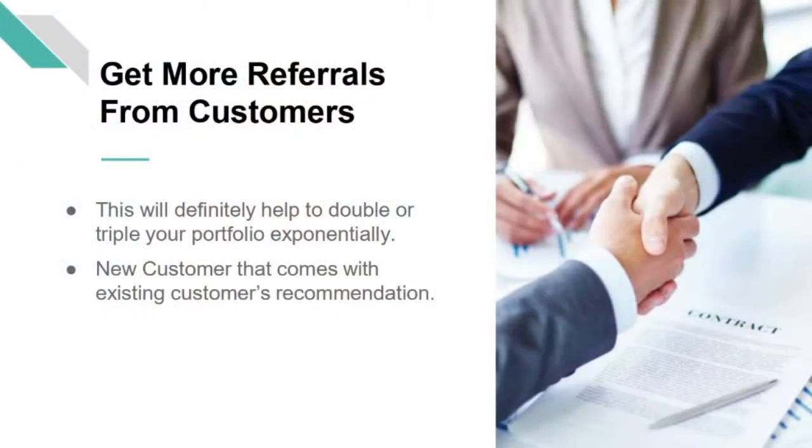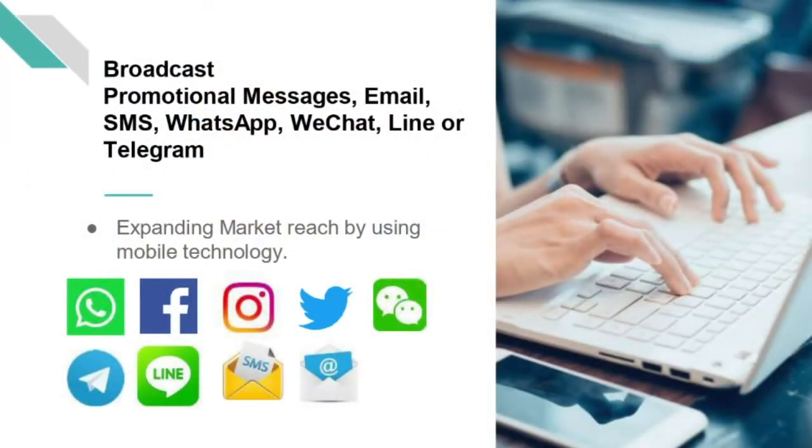Increase sales. There are many other ways to improve sales performance by using i3Teamwork sales culture. First, get more referrals from your customer. This will definitely double or triple your portfolio. New customers that come with existing customer recommendation. Next, marketing campaign. Broadcast promotional message, email, SMS, WhatsApp, WeChat, Line or Telegram. Expanding market reach by using mobile technology.